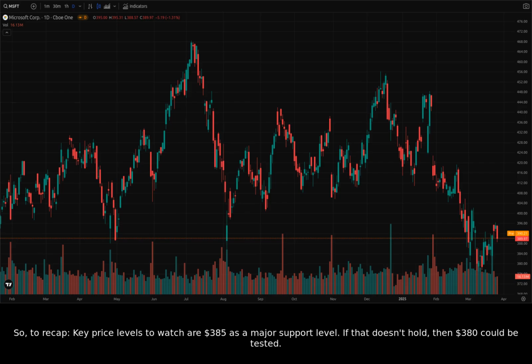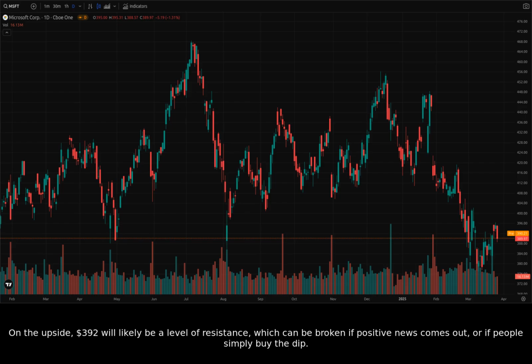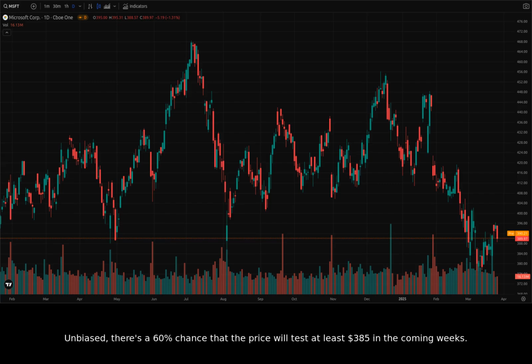So, to recap, key price levels to watch are $385 as a major support level. If that doesn't hold, then $380 could be tested. On the upside, $392 will likely be a level of resistance, which can be broken if positive news comes out or if people simply buy the dip. Unbiased, there's a 60% chance that the price will test at least $385 in the coming weeks.